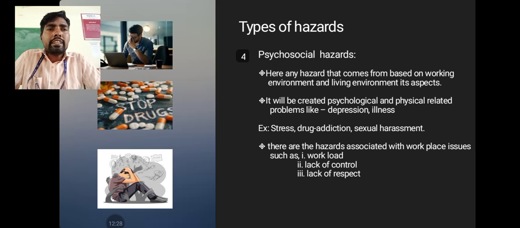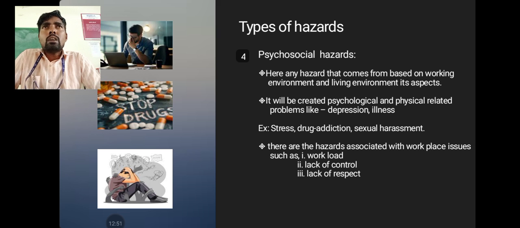So what are we saying here? Any hazard that comes from the working environment or living environment will create psychological and physical related problems like depression and illness. For example, a newly qualified person or a passed-out person joining a construction industry. Maybe superior managers give heavy work, 10 hours or 12 hours of work, more pressure, and sometimes if any mistake happens, they scold very seriously. Abusive language is also used.